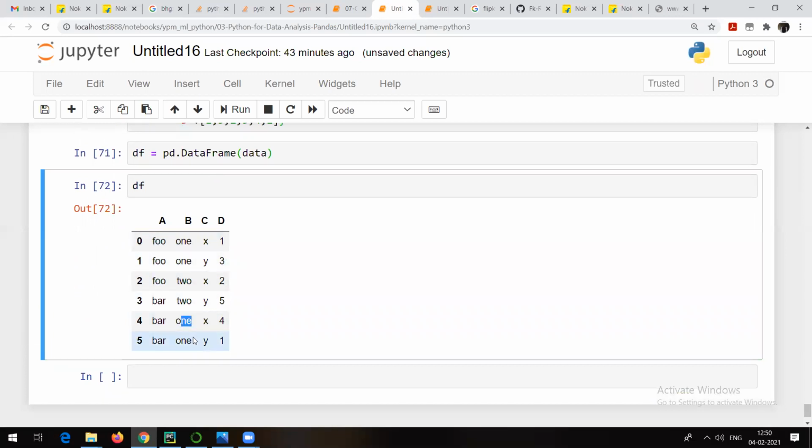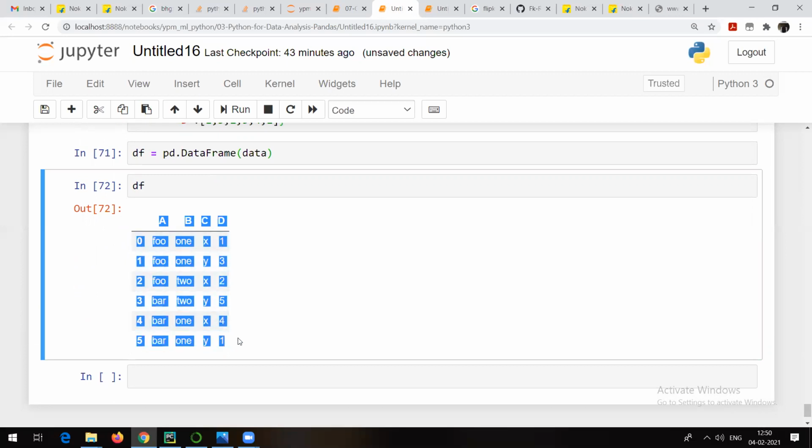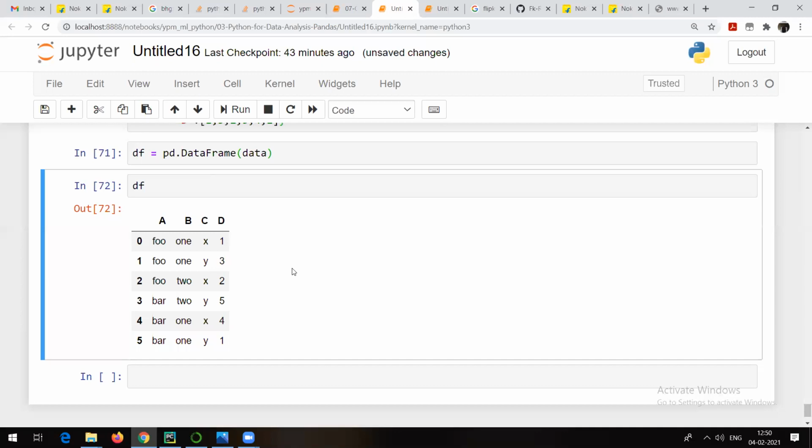So we have something called the pivot table concept. What is the pivot table going to do here? Pivot table is going to help you look at this particular data from different angles. Let me tell you why we make use of pivot. Suppose I want to search for x equal to 4.